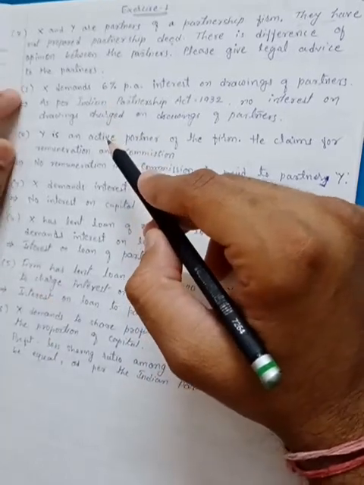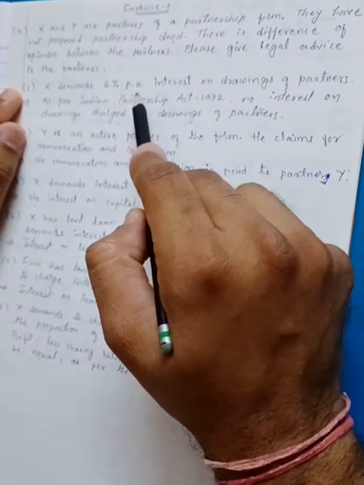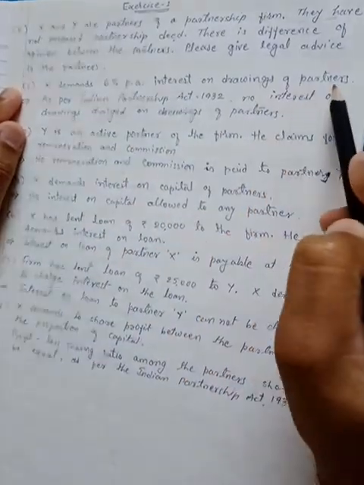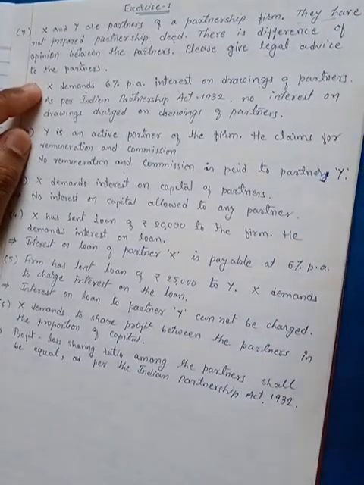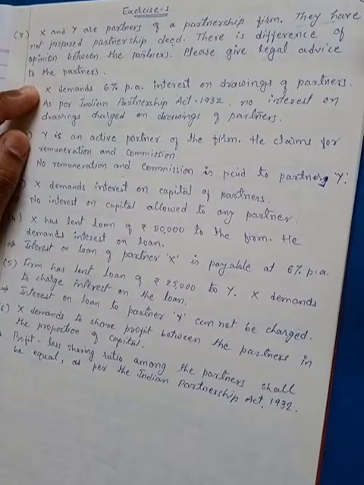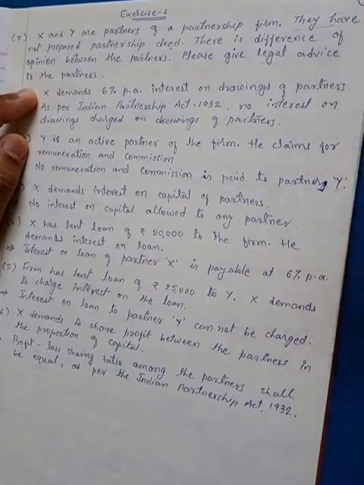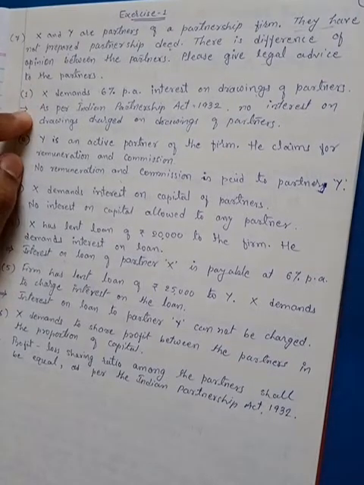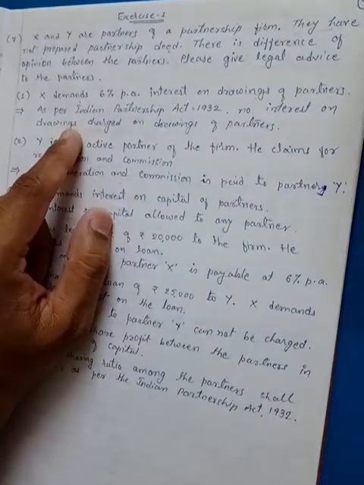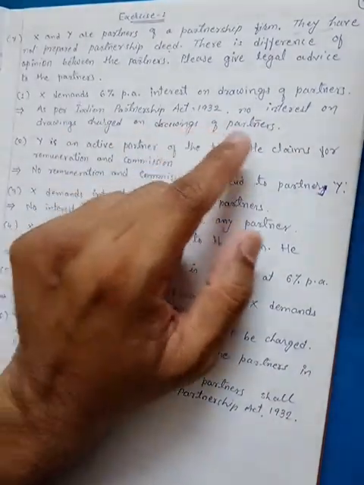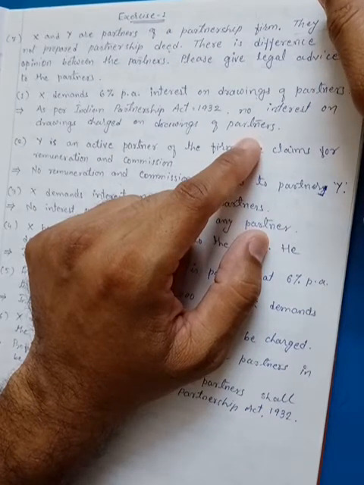Okay, so the first point, it is given that X demands 6% per annum interest on drawings of a partner. Now we have discussed in the theory point also that when there is no partnership deed prepared, then no interest on drawings can be charged from any partner. So over here also the answer will be that as per the Indian Partnership Act 1932, no interest is charged on drawings of a partner, because there is no provision in a partnership deed.